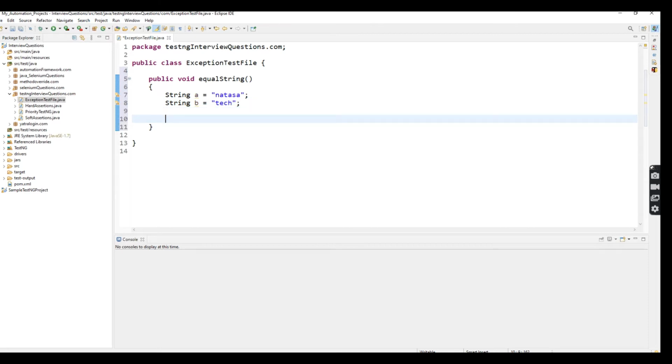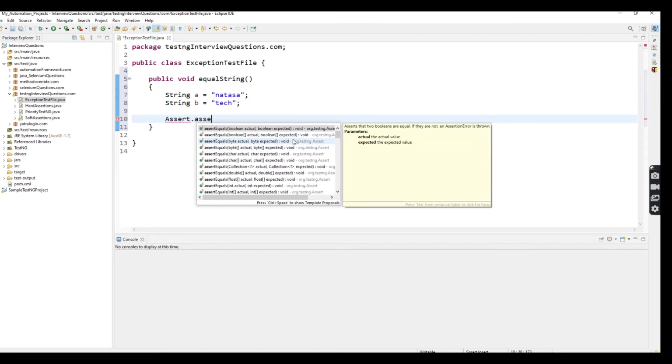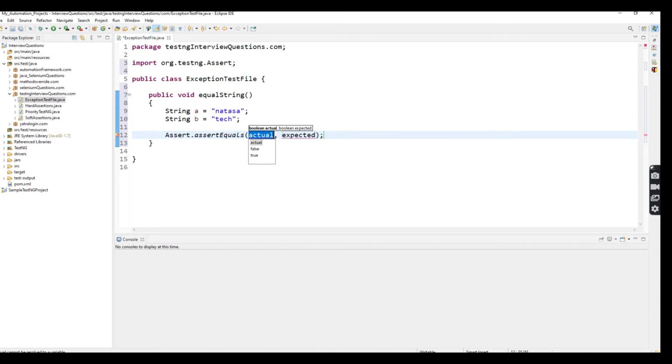Here I'm going to put Assert.assertEquals comparing these two strings. Ctrl+space, you can import org.testng.Assert. This is the right package for implementing assertEquals. Dot assertEquals, and here I pass the strings A and B.